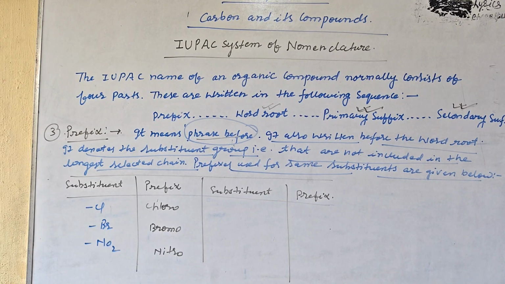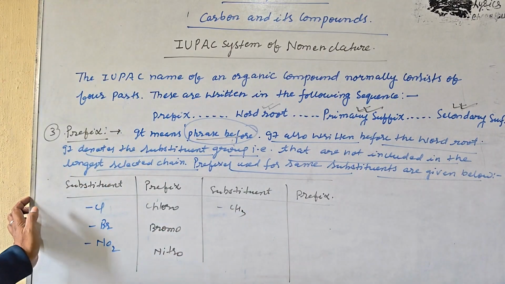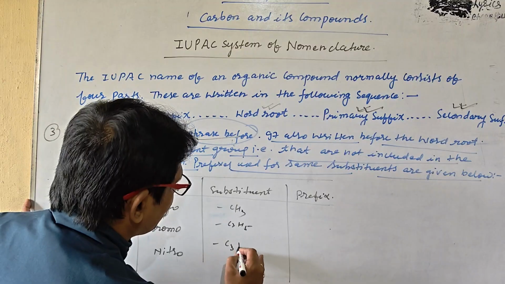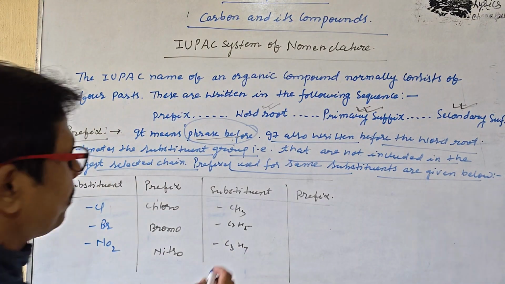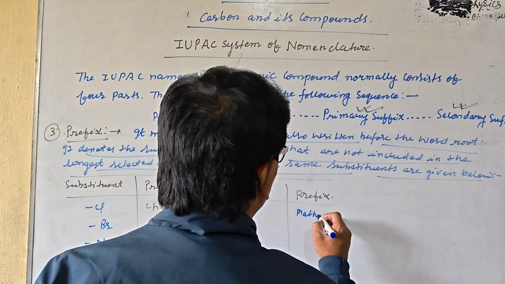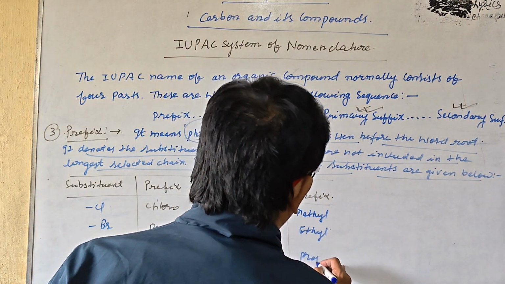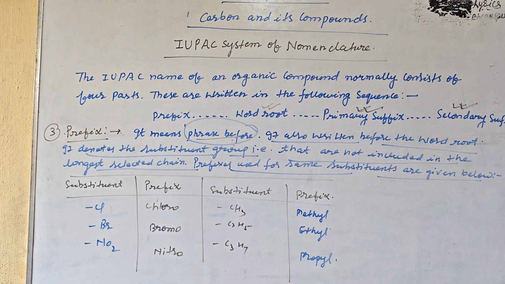The substituents are CH3, C2H5, C3H7. So these are the substituents. The prefixes are methyl, ethyl and propyl. So it is quite clear about these things, and after that we discuss writing the IUPAC name of organic compounds.